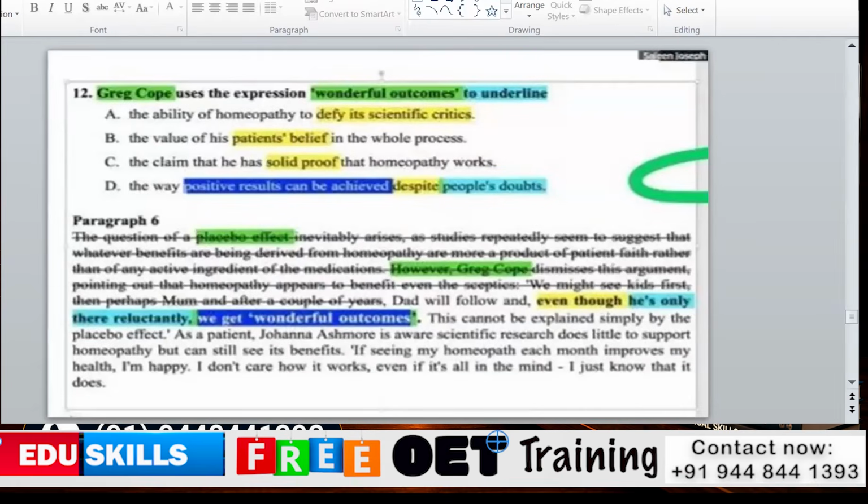Our wonderful outcome is saying that even though he is only there reluctantly, we get wonderful outcomes. That is our answer: positive results can be achieved despite people's doubts. That is the paraphrasing of this word. Wonderful outcome means positive result. Then people's doubts means his doubt, and it will go to people's doubt. Okay. Thank you, everyone. Thank you for listening to me.